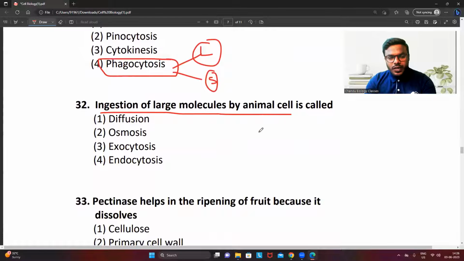Ingestion of large molecules by an animal cell is called as... They're asking, friends, animal cell, not the plant cell. They're asking ingestion of larger molecules. So ingestion means what? We are taking in, right? Which is a kind of endogenous process. Not to get confused with this particular question, listen to me very correctly. Ingestion of the large molecules by animal cell.